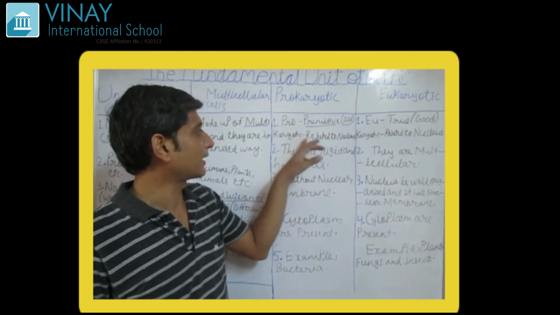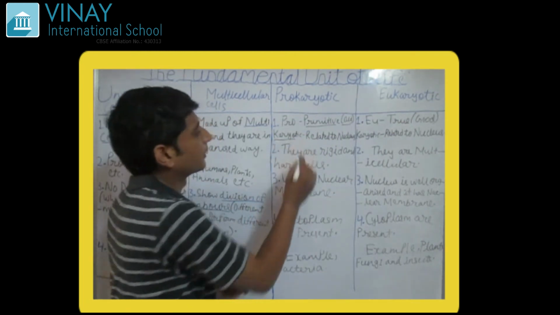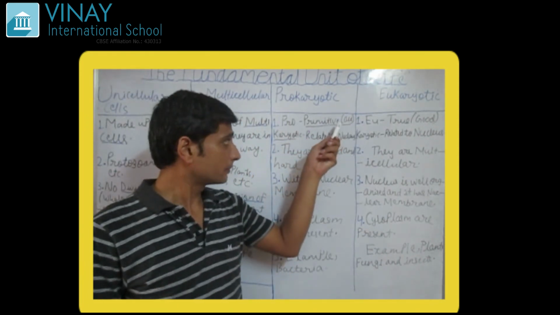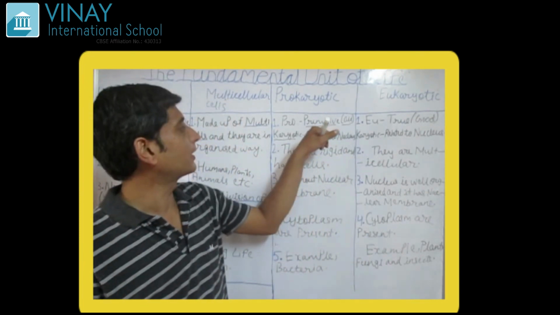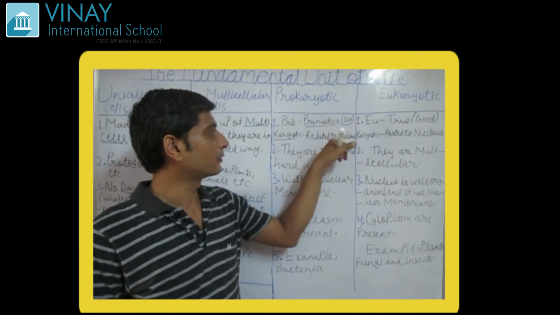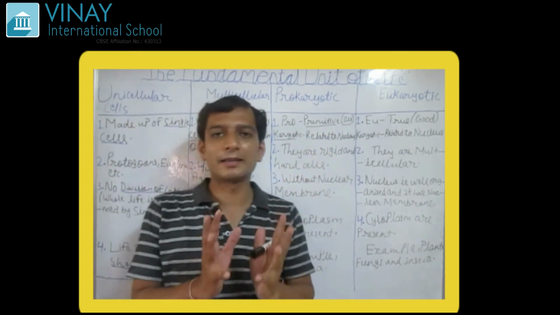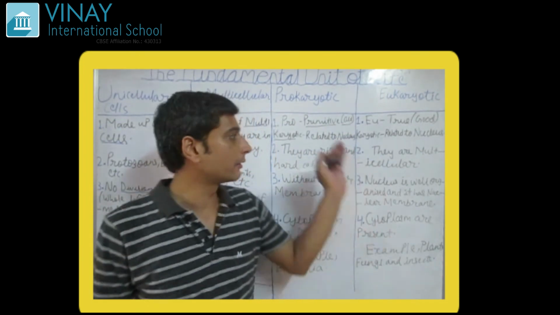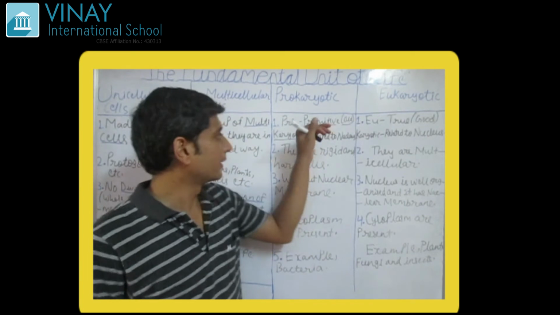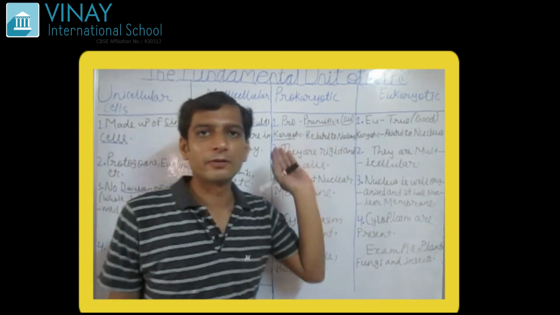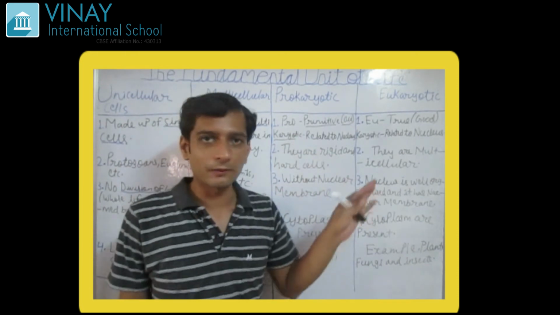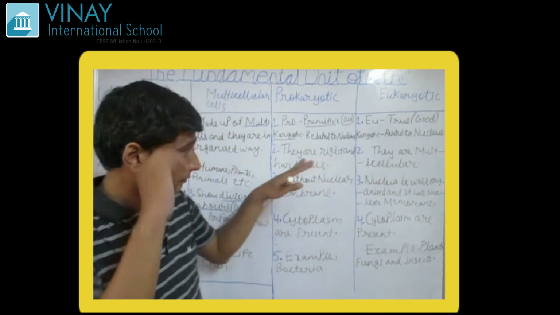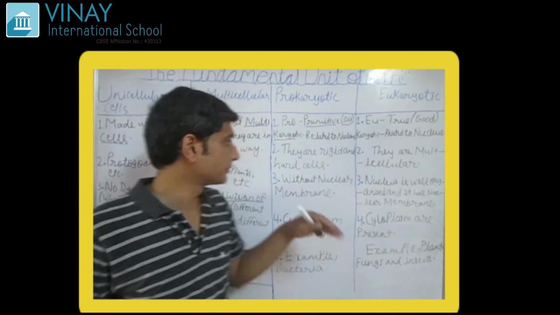So here the word karyotic means related to nucleus. So prokaryotic means this is the type of cell which is related to nucleus, okay, a type of cell where the nucleus is not fully developed. They do not have multiple organelles. These types of cells are not fully developed. They have fewer organelles, but eukaryotic cells are fully developed. They have more organelles. Okay. What are organelles? We are going to discuss further.